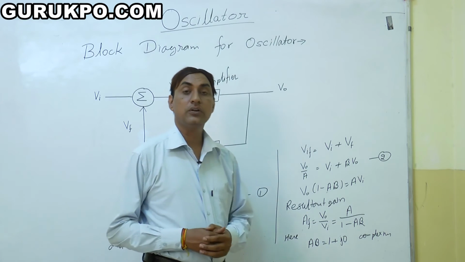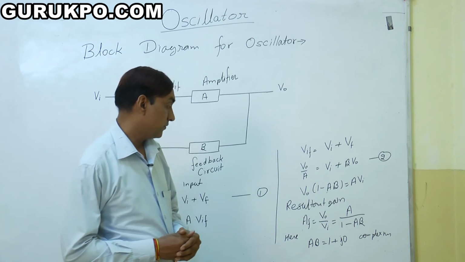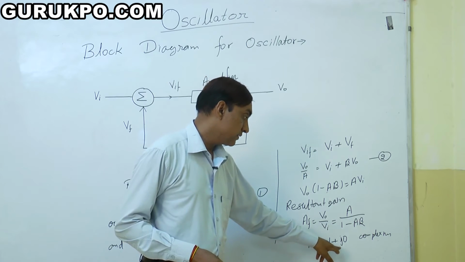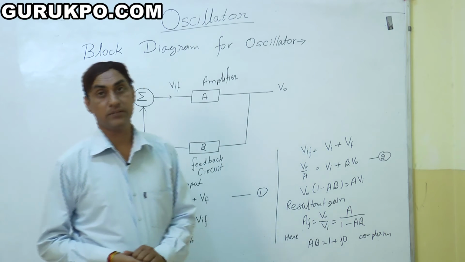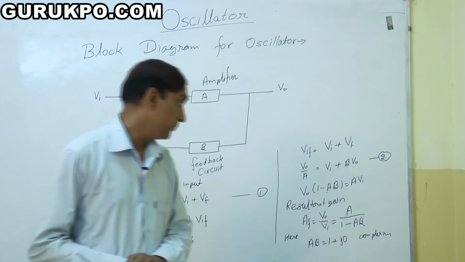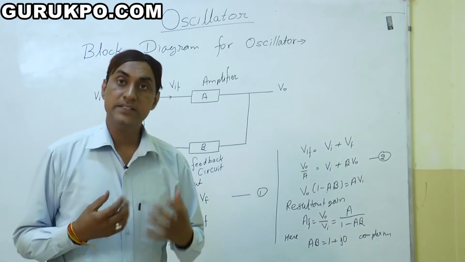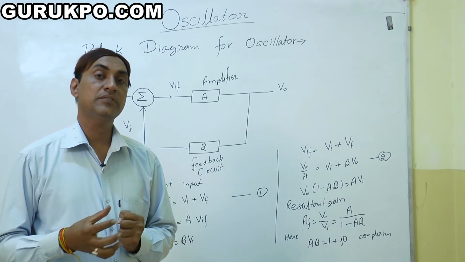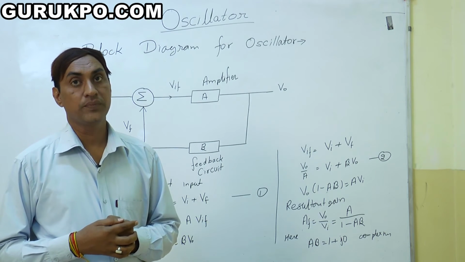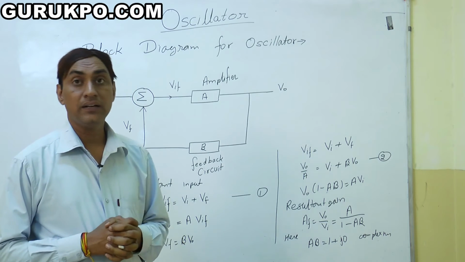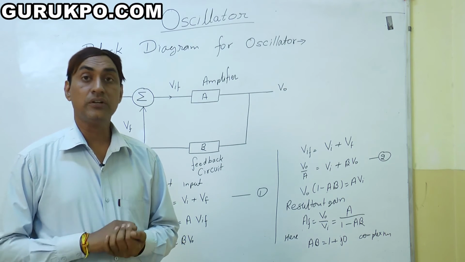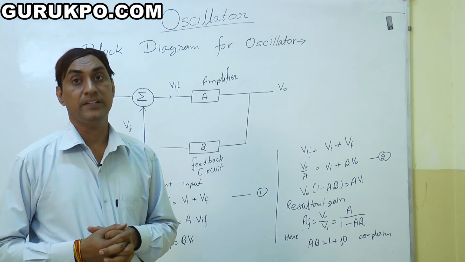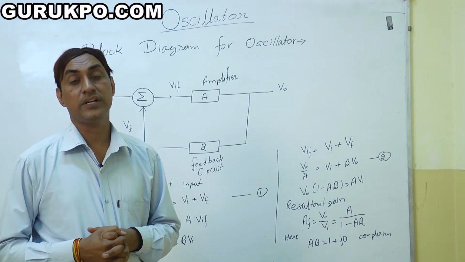Here we also get an important result. A dot beta is equal to 1 plus j0. It means this is a complex number. A is the amplifier gain and beta is the feedback, and the resultant value has come in complex form. So what is the condition for whether this is an oscillator or not? This is defined by the Barkhausen criteria, the Barkhausen conditions.